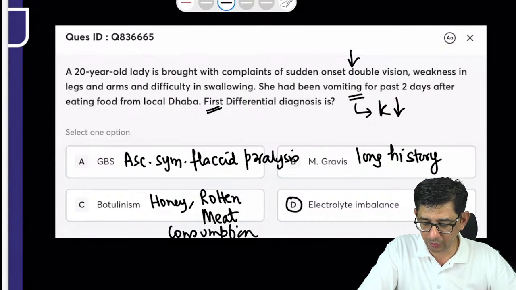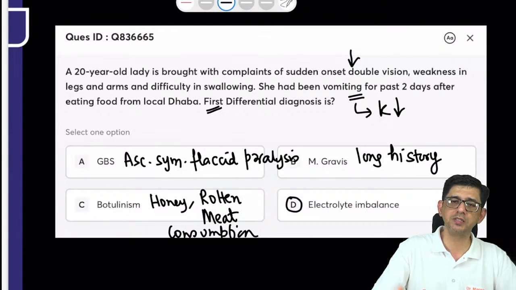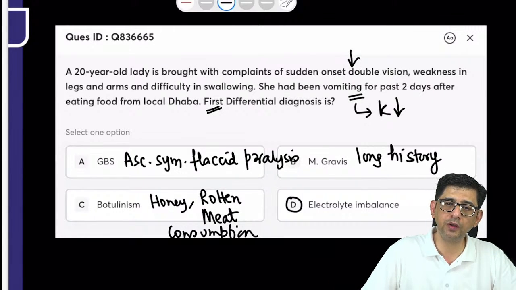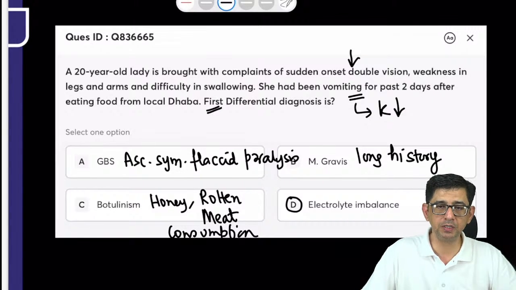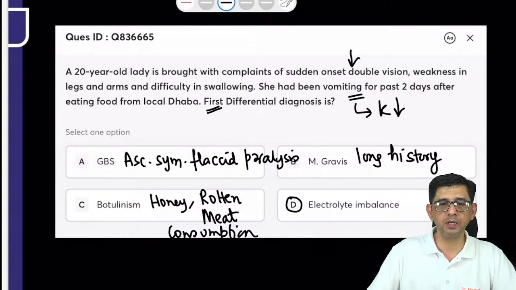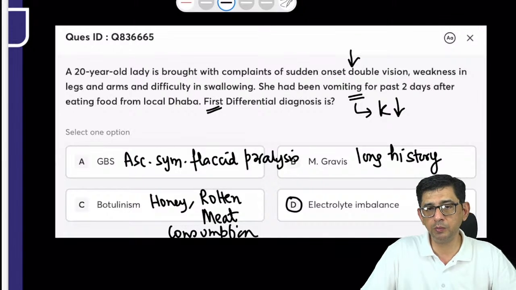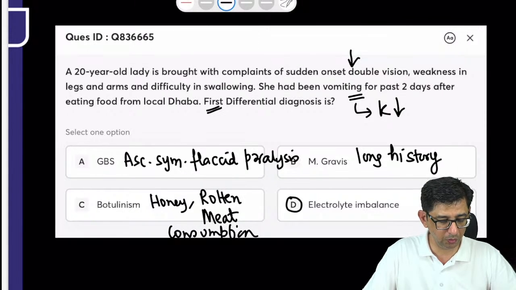First and foremost is electrolyte imbalance, which can explain the neurological manifestations, and then subsequently I will test the patient. If my electrolyte report comes back normal, or if I replace electrolytes, like potassium chloride correction in this case, and the person still has weakness, that is when I'll think in terms of neurological illnesses. The learning point from this question is that a patient comes with leg weakness, arm weakness, so check potassium. Potassium may be normal, then the diagnosis will not be electrolyte imbalance. If it is low, give a potassium correction. If after potassium correction the leg weakness and arm weakness improve, that means it was electrolyte imbalance. If not, then it's okay, then I'll think in terms of neurological possibilities.